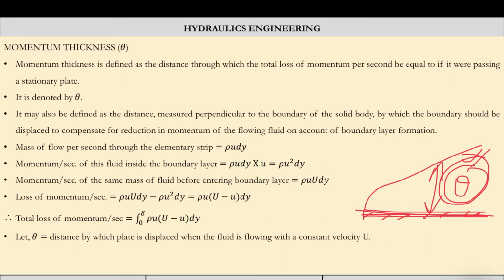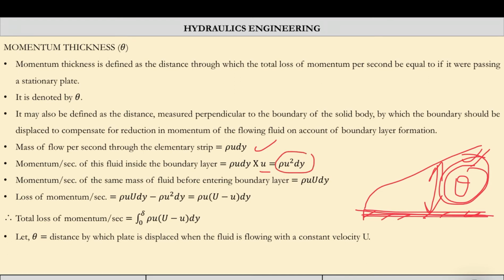So it may also be defined as the distance measured perpendicularly to the boundary of the solid body, by which the boundary should be displaced to compensate the reduction in the momentum of the flowing fluid on account of the boundary layer. So this is one and the same thing. It is the way in which we are presenting it. So for the mass flow rate, we will check the loss of momentum due to this boundary layer. The mass flow rate will be rho u dy, and momentum is mass into velocity. So we multiply by velocity, so it will become rho u square dy.